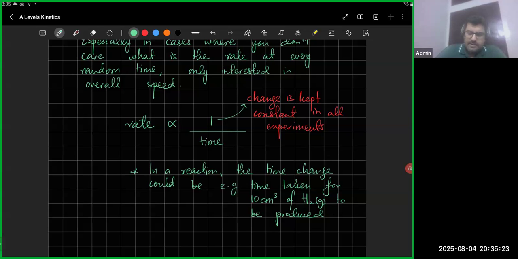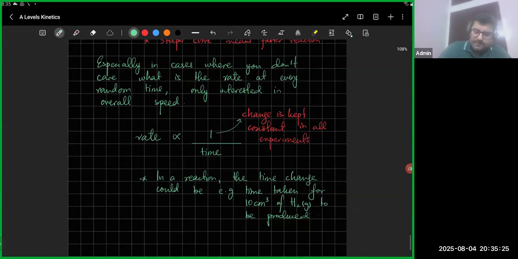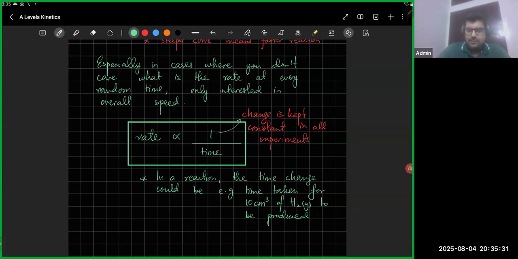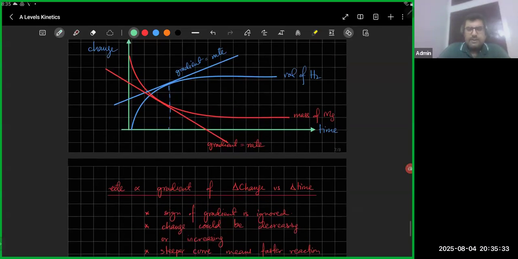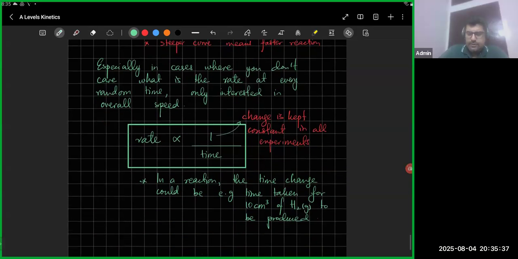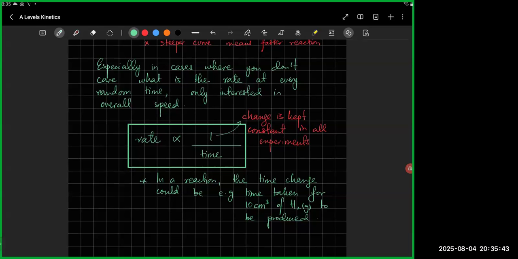Okay, this is the formula that you're going to use if you're just interested in the overall change, and you don't want to see what's happening at every 1 second, right? So, is this thing clear? Is this clear to everyone? Yes, sir. Yes.